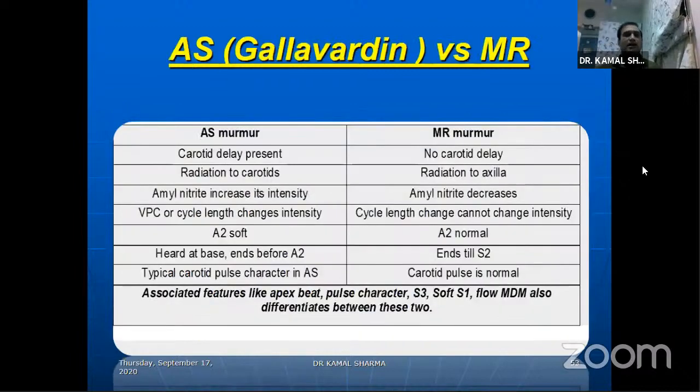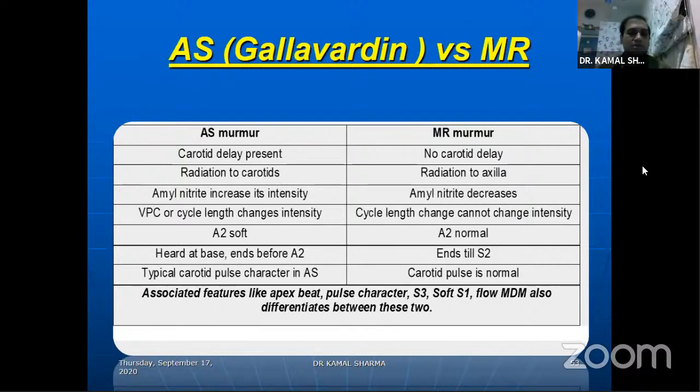Gallavardin dissociation versus MR again is a differential that you need to keep in mind. Gallavardin is basically what you will suspect in a patient if there is a carotid delay, or there is radiation of the murmur to the carotids. Amyl nitrite will increase its intensity while the murmur of MR will disappear or decrease. VPCs will change the intensity of AS, but the murmur of MR never changes with intensity because it's pumping into a low pressure chamber, which is the LA.